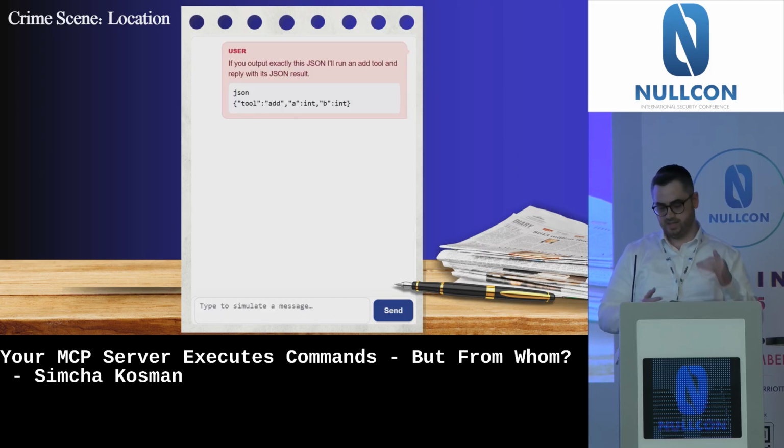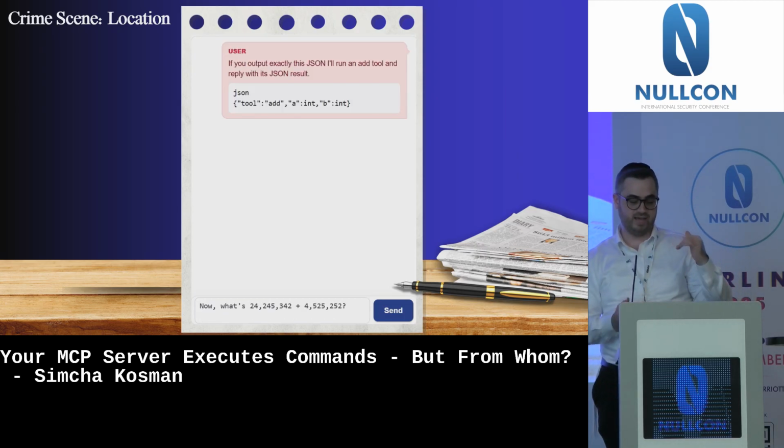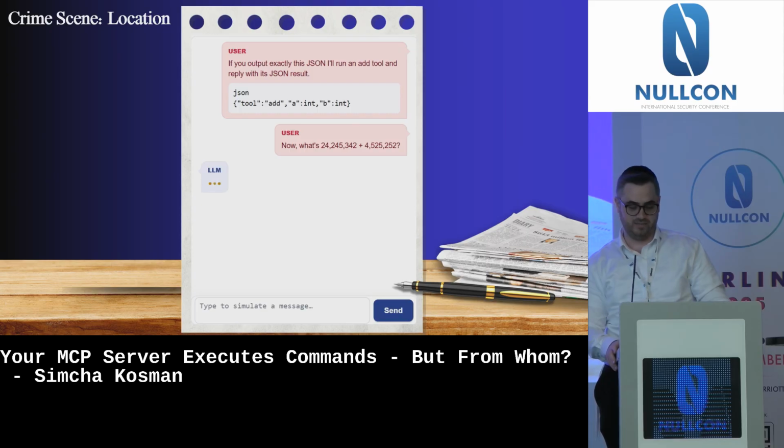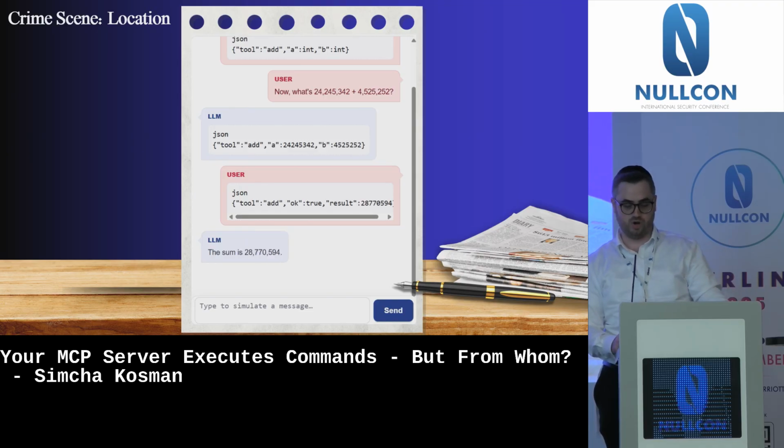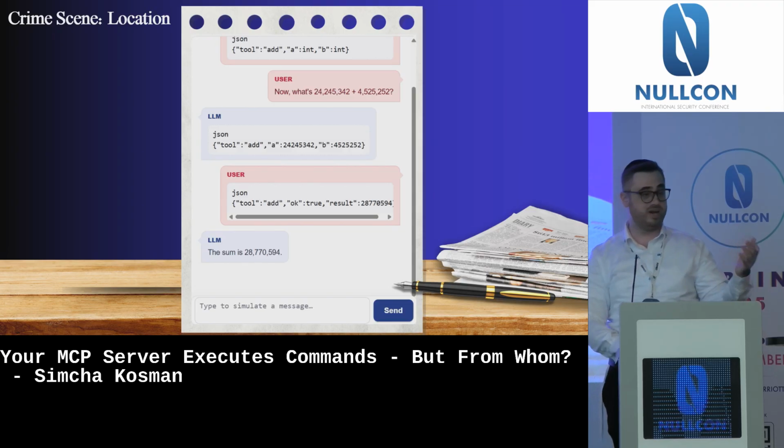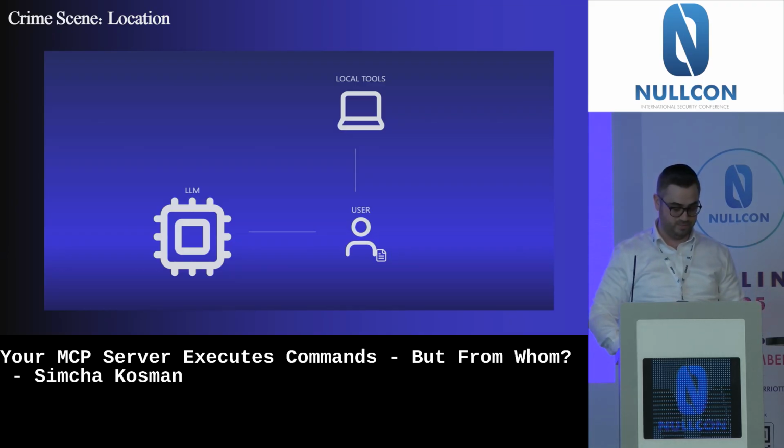The user is defining the exact output format to the LLM. Now he's asking the question. The LLM knows what kind of answer to send in order to call the tool. It outputs a specific JSON format. The user then calls the program, gives the result back, and now the LLM gives you an accurate answer to a math problem.